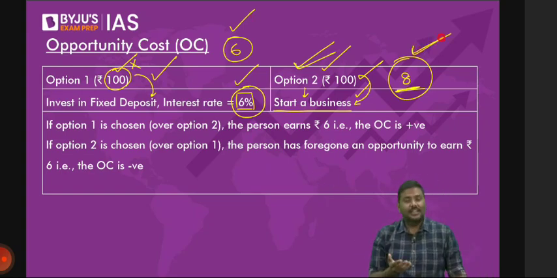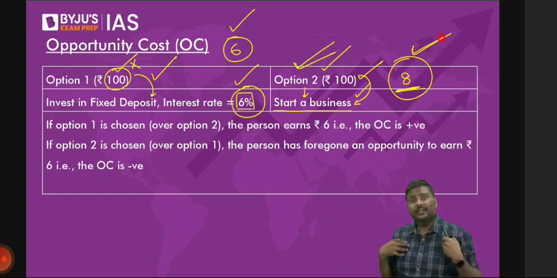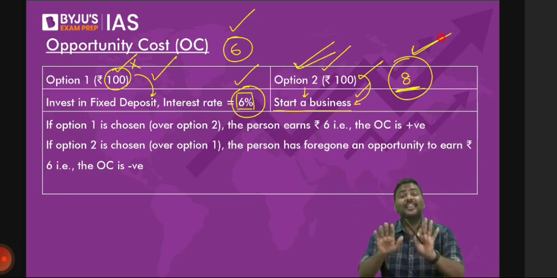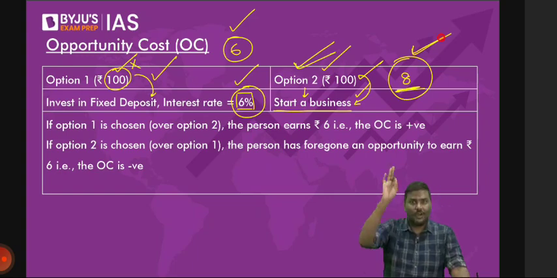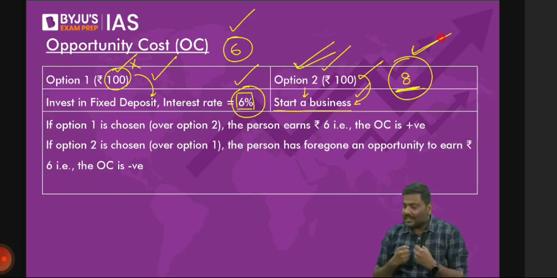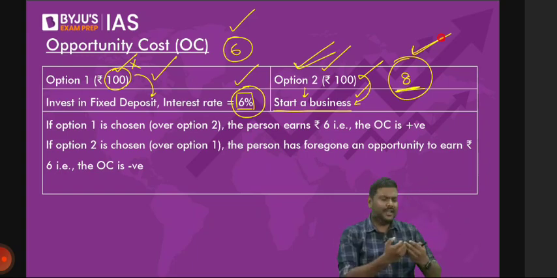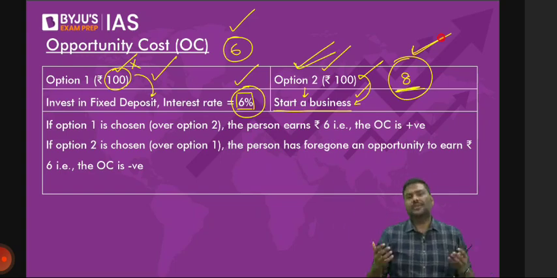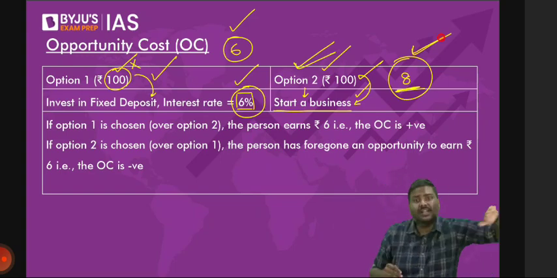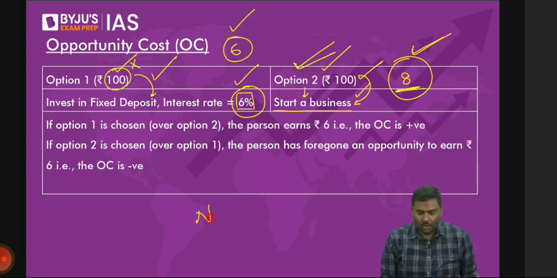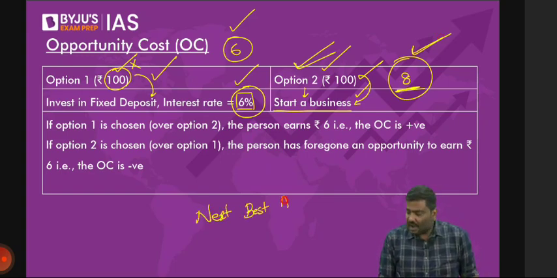So logic is simple here, right, sir? Why do we do all of it? Why all of this circus? Because resources are limited. Start from there. Because the resources are limited, you cannot achieve everything. You cannot produce all that you want. You cannot purchase all that you want. So whenever you make a choice, you forego the next best alternative. I'll repeat a technical term here: when you forego the next best alternative.